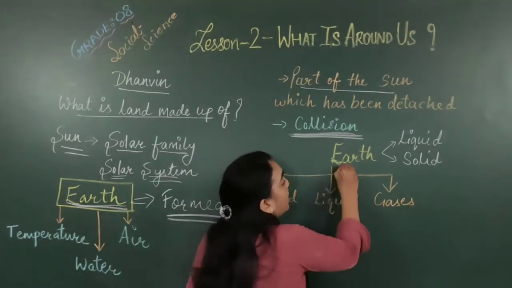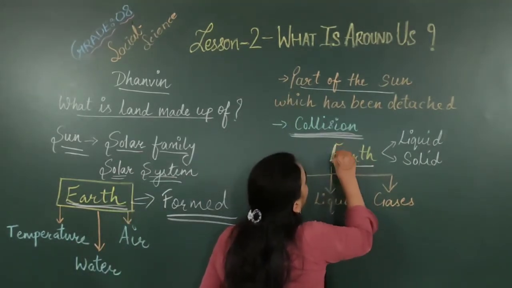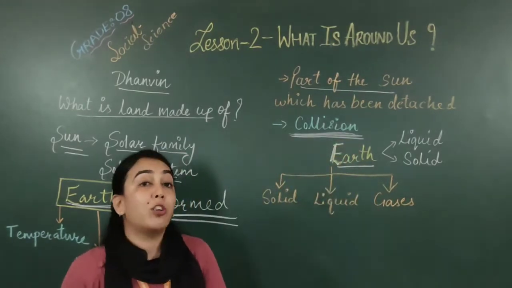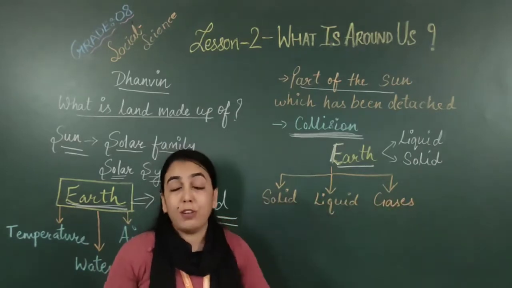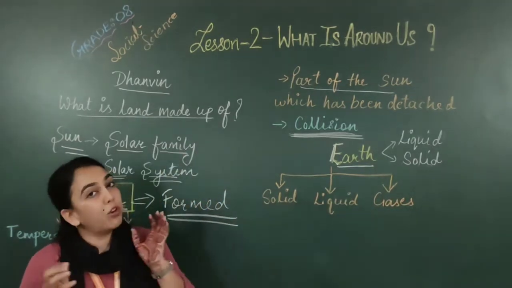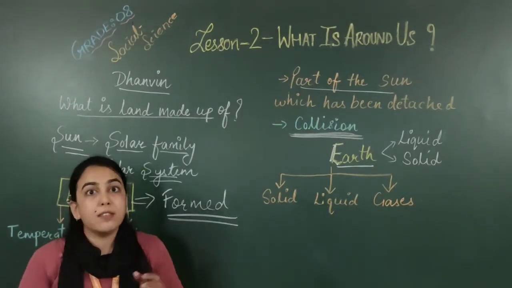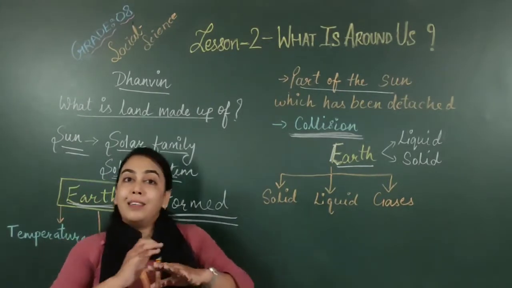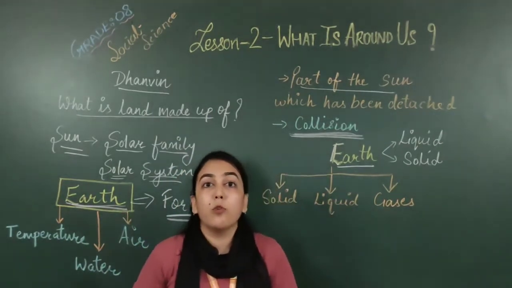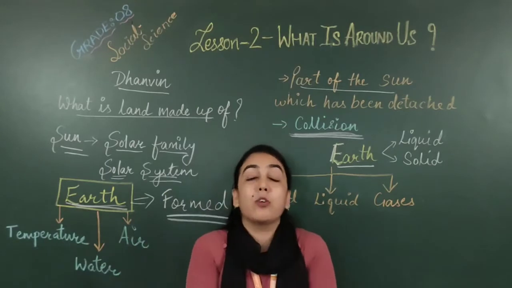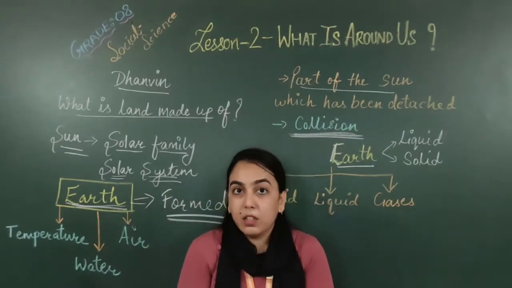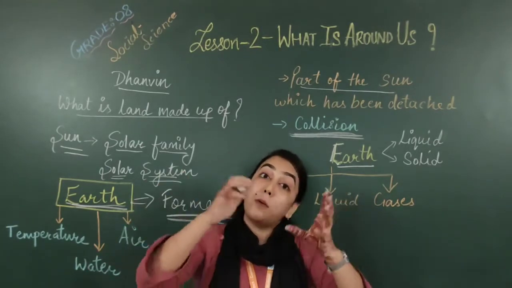When the earth cooled down, there were many elements which got transformed into liquid and solid. कुछ elements earth के अंदर, some were liquid, some were solid, some were gaseous. So, a small example I will give you: whenever you cook something, there is heat, there is smoke, उसमें अंदर हम पानी भी डालते हैं.